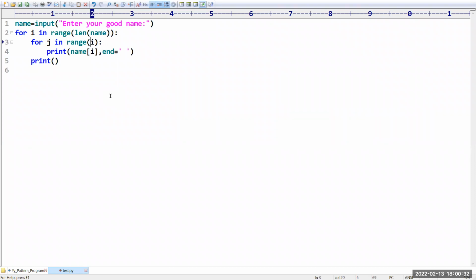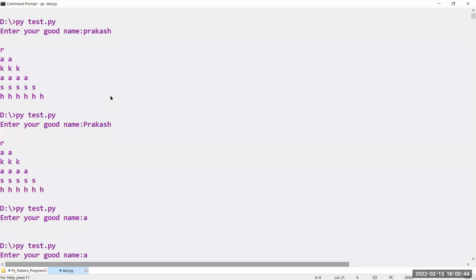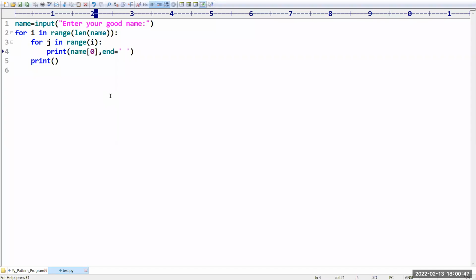Let me take this one is correct. Let me print name of 0. Zero is not at all printing.